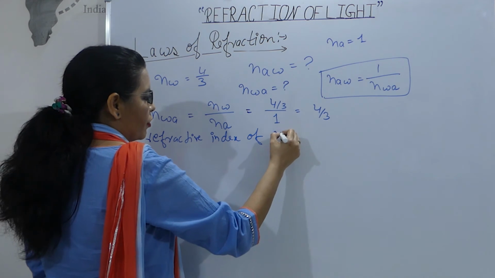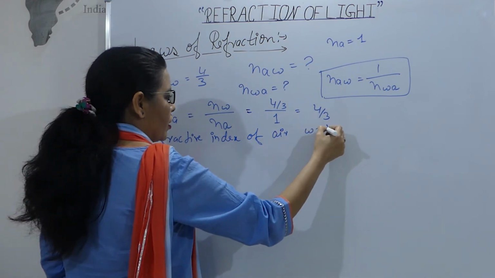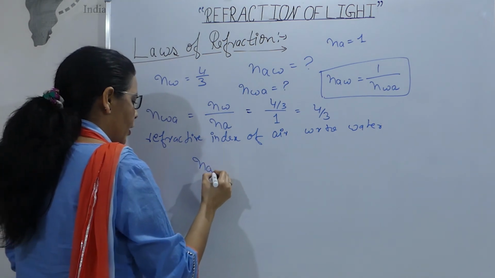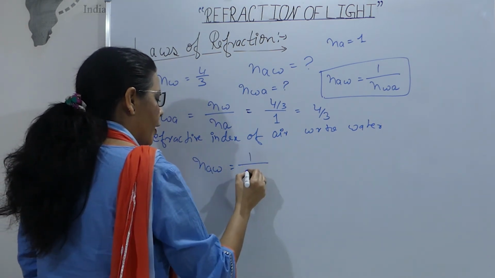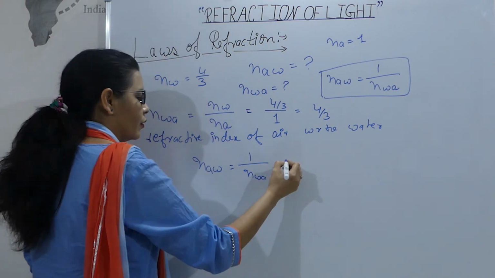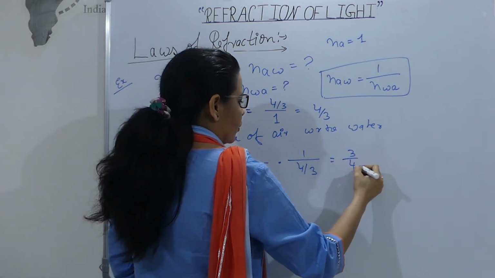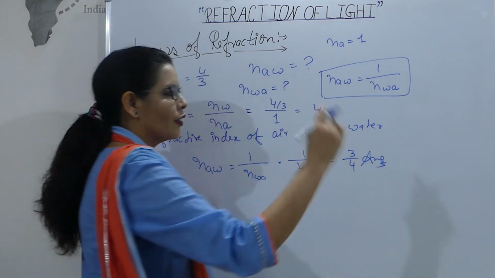Refractive index of air with respect to water, n AW is equals to 1 by n WA, 1 by 4/3, 3/4 is the answer.